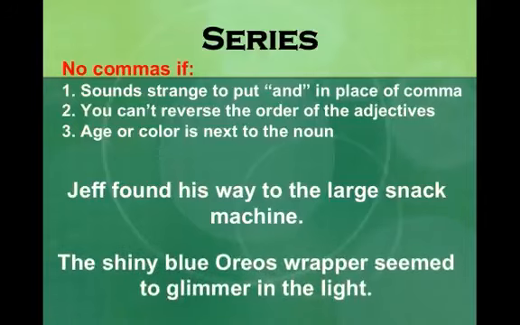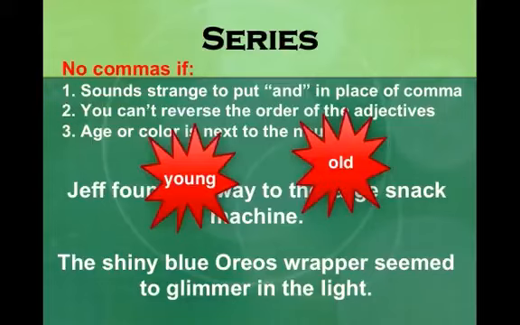The shiny blue Oreos wrapper seemed to glimmer in the light. I have shiny and blue before Oreos. However, when I work through my list, number 3, age or color next to the noun. Here I have a color, blue. This is just one of those exceptions that we have to learn. Age or color next to the noun, no comma. And when I say age, that doesn't just mean 16-year-old or 12-year-old. It also means a word like young or old.